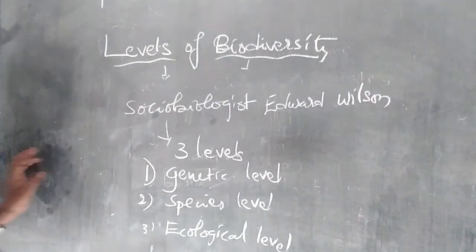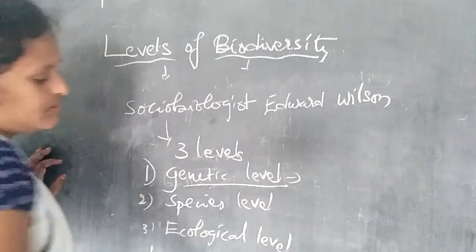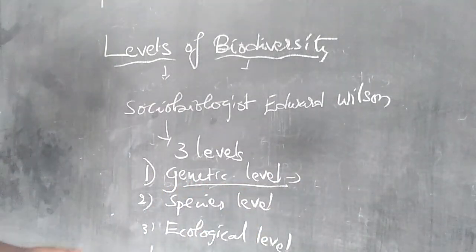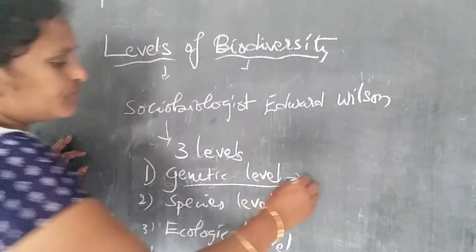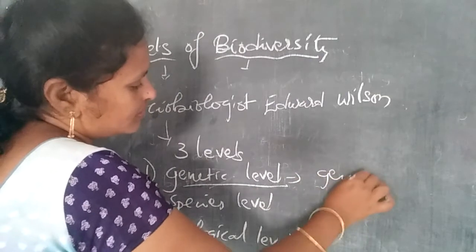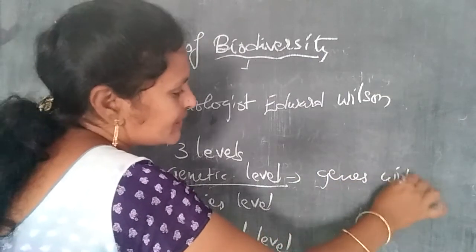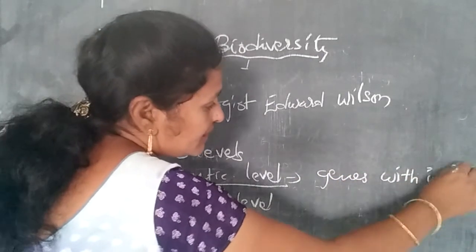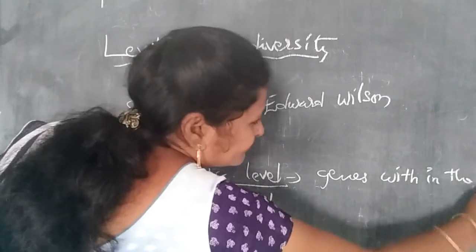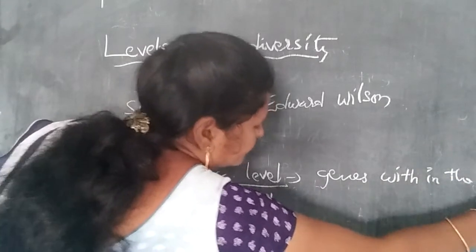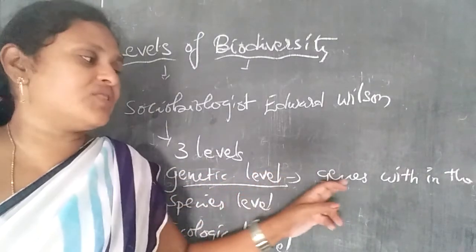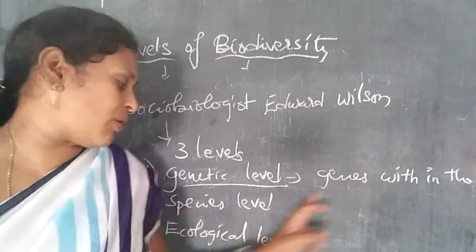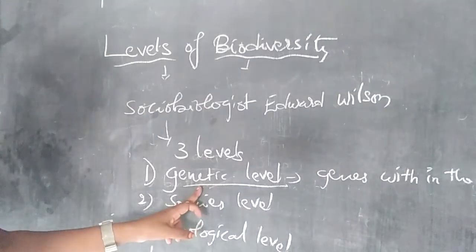First of all, now let me explain the genetic level. It is the diversity of genes within the species. The diversity or changes in the genes within the species is called genetic diversity.